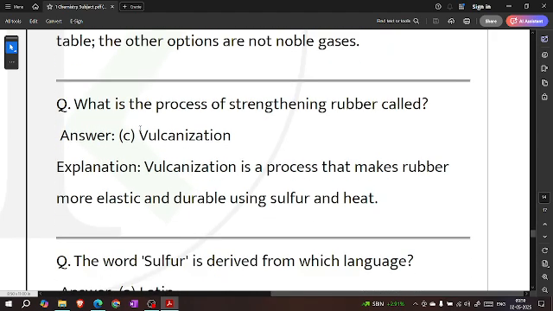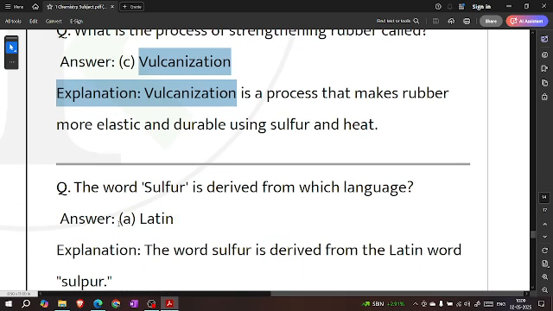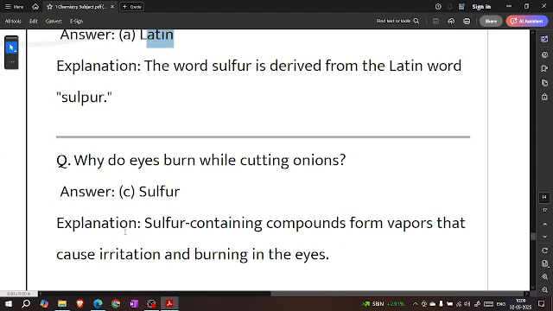What is the process of strengthening rubber called? Vulcanization. Vulcanization is the process that makes rubber more elastic and durable using sulfur and heat. The word sulfur is derived from which language? Latin. The word sulfur is derived from the Latin word sulfur.